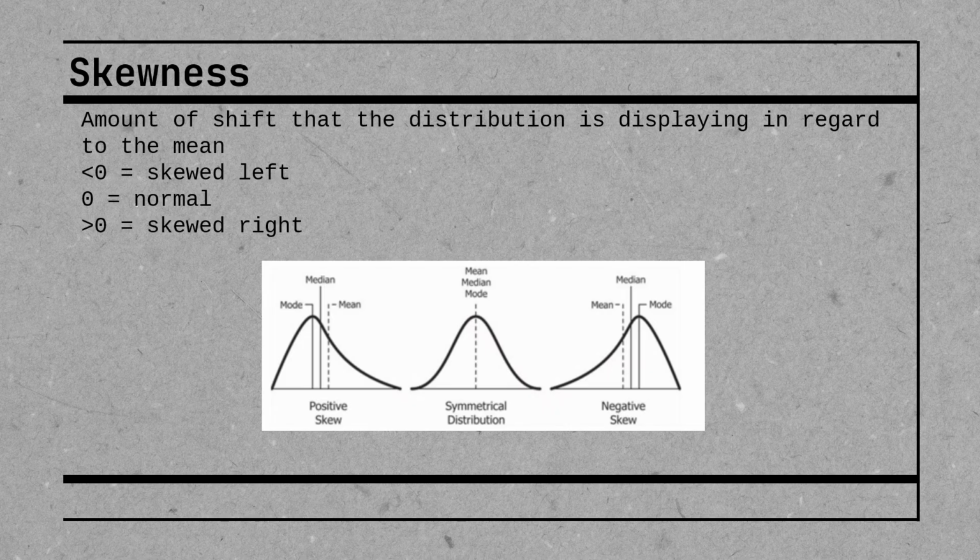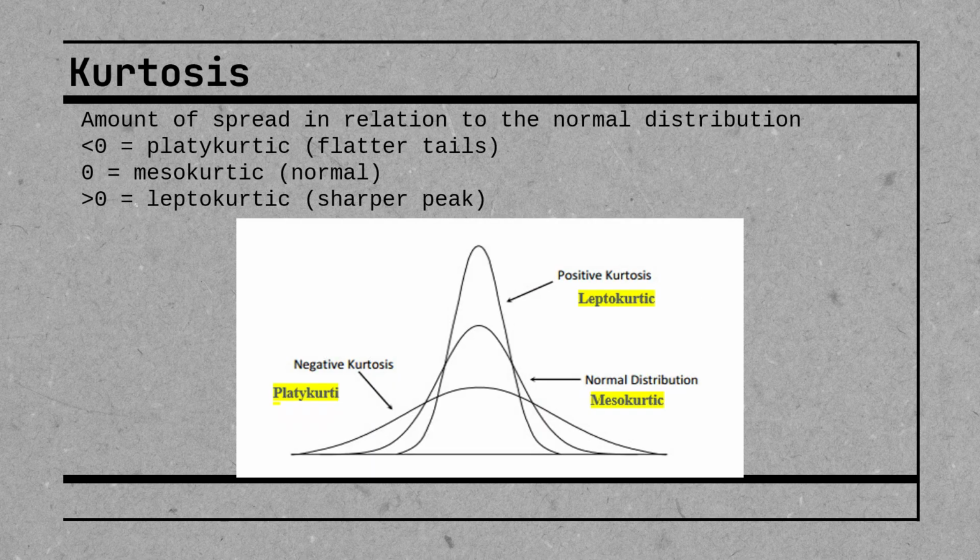Now, this doesn't really have much implication for us in terms of quality overall. This more so goes towards data analytics and when you look at performing your statistical analysis. However, this is just to keep in mind that this is one kind of viewpoint of variation that you should pay attention to. Okay, so the last thing we're going to talk about is kurtosis, the amount of spread in relation to normal distribution.